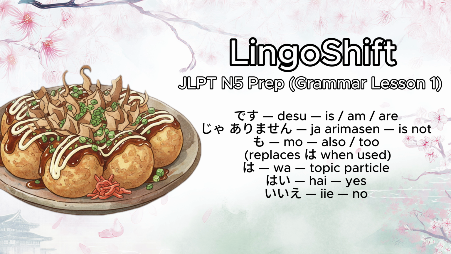Now for our final, more difficult quiz. First question. You want to say, I am a student. Then you want to add, my friend is also a student. How would you say that second sentence? Take a moment to think. The answer is Tomodachi mo gakusei desu.